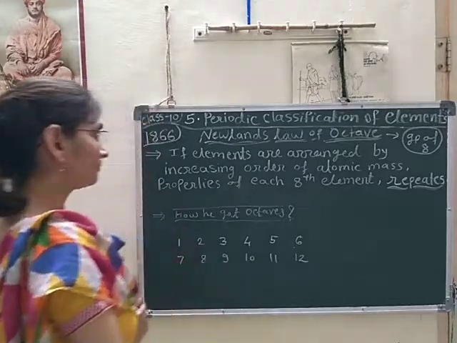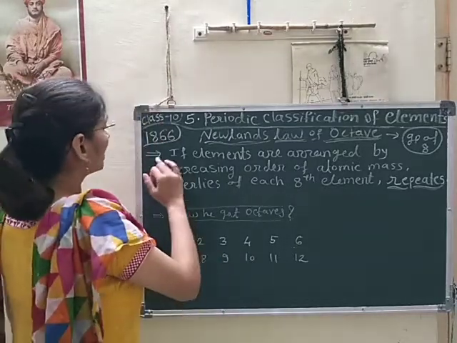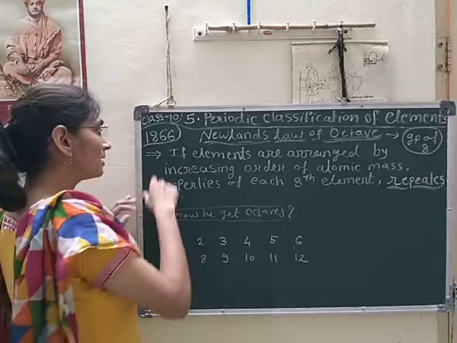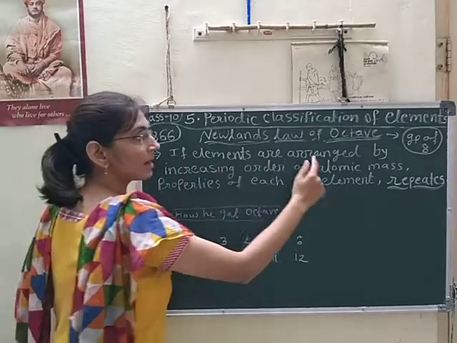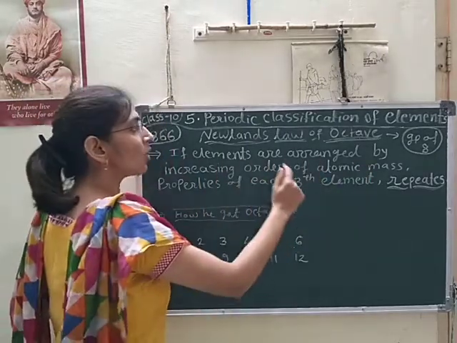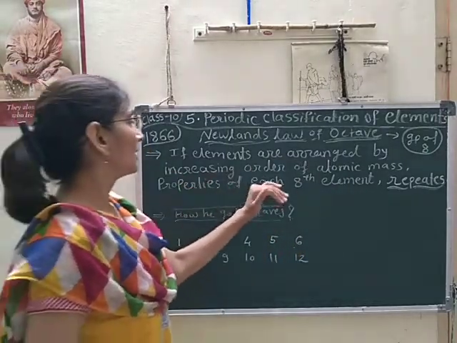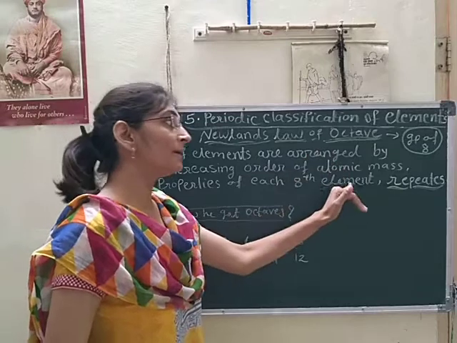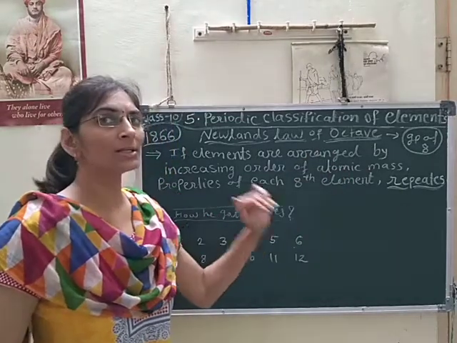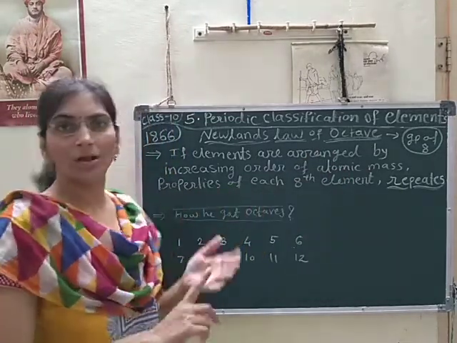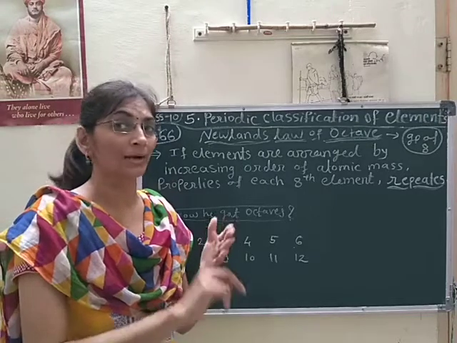Let's see. First we will see the definition. If the elements are arranged in increasing order of atomic mass, the properties of each 8th element repeat. What does it mean? He arranged all the elements according to their atomic mass.